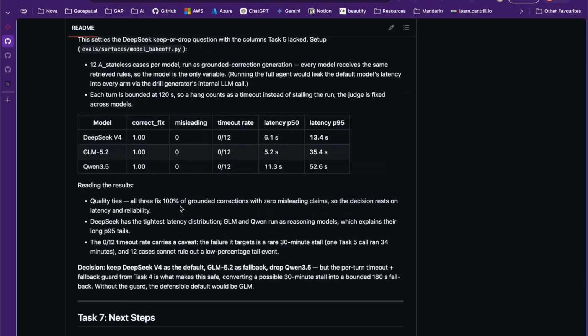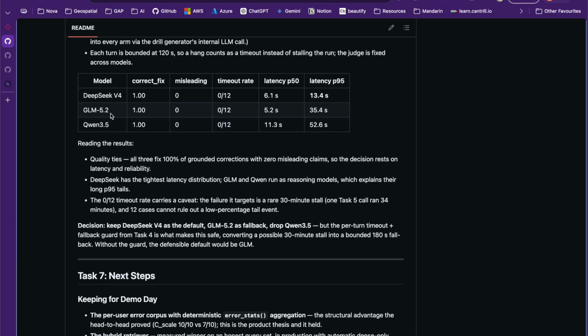And continuing on, in our model bake-off, in actual fact, Qwen 3.5 was pretty poor at times and would just give out garbage, so it was completely dropped. And there's our final decision.